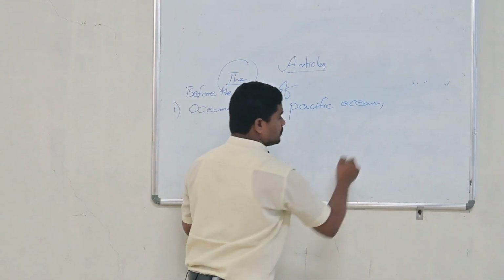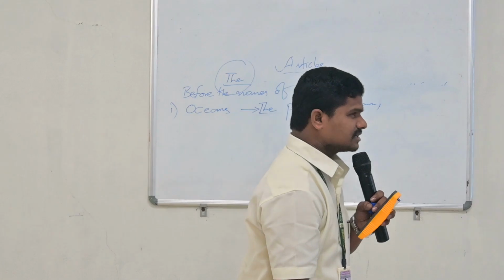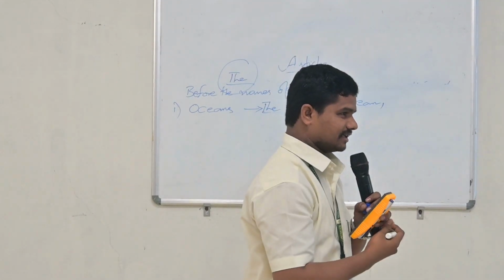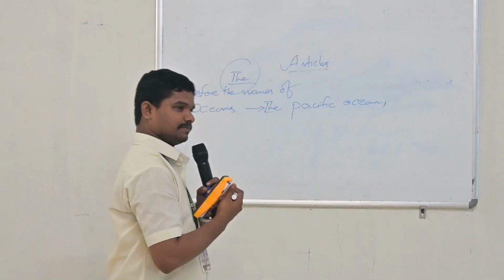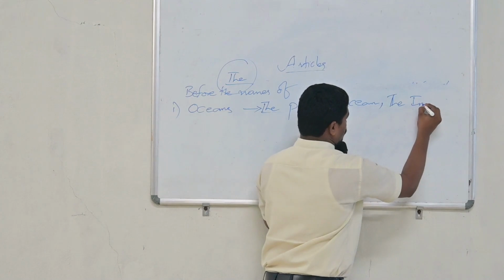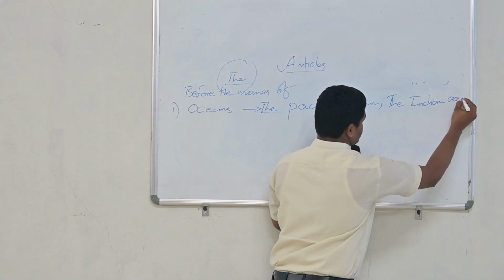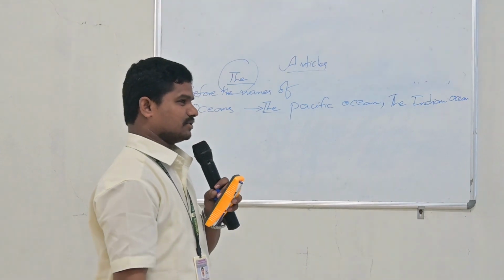Can you please tell me another ocean name we have across the world? It's not a sea. What is another ocean? For example, the Pacific Ocean. Right, very good. The Indian Ocean. Right, very good. In the end of the class, we are going to discuss the other names. So, the Pacific Ocean, the Indian Ocean.